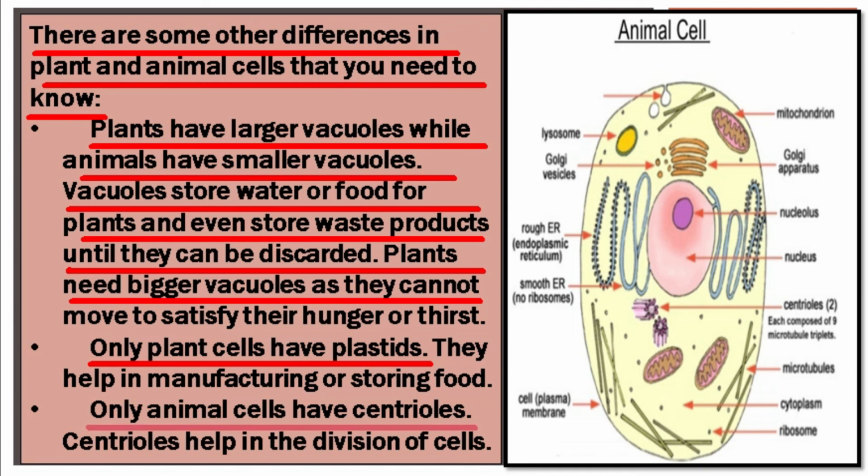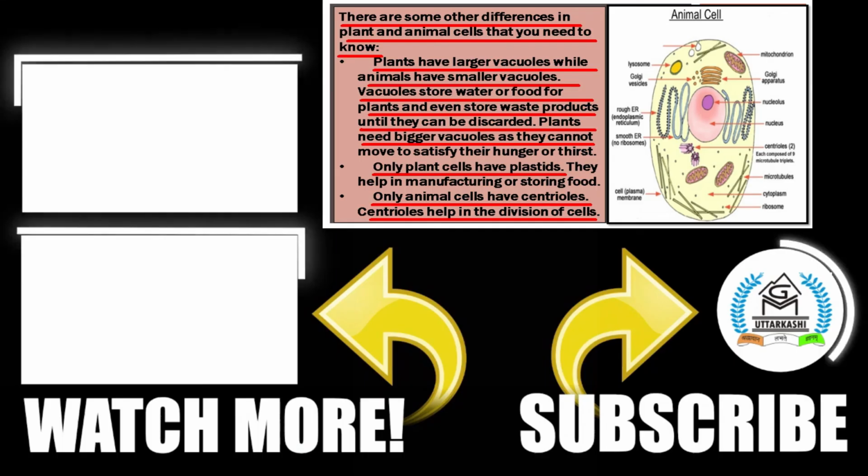Next, only animal cells have centrioles that help in the division of cells, whereas plant cells don't have any kind of centrioles. Now students, that's all about your chapter number 8, and with this topic, your chapter number 8 is completed.